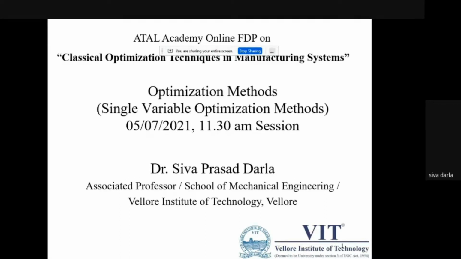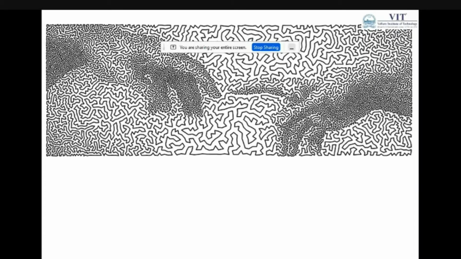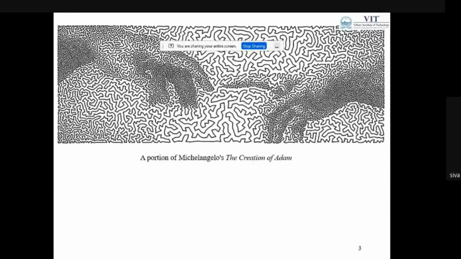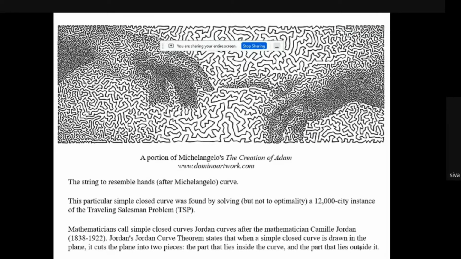As I told, I'm going to discuss this topic and we'll be having some discussion related to it. So could you say anything about this diagram? This is the portion of Michelangelo's The Creation of Adam, where it is a closed curve. You can start from anywhere and we may reach the starting point. So what is the importance of this curve? It is a string resembling hands. So we used to call it the Michelangelo curve.